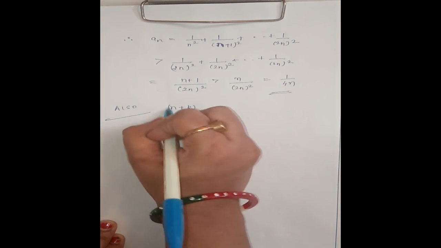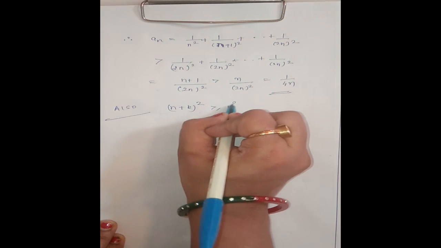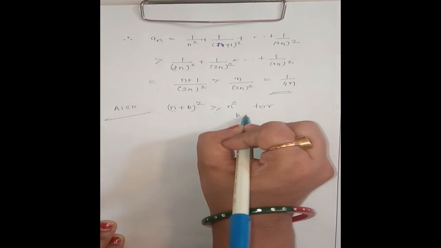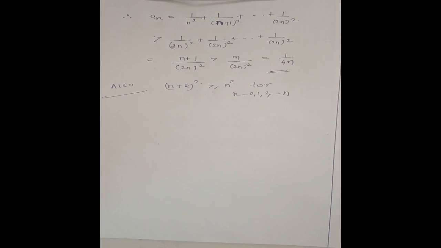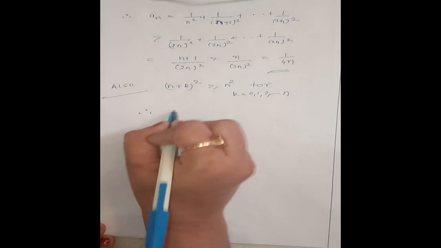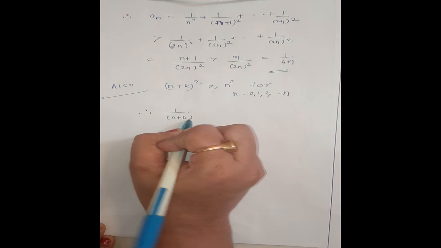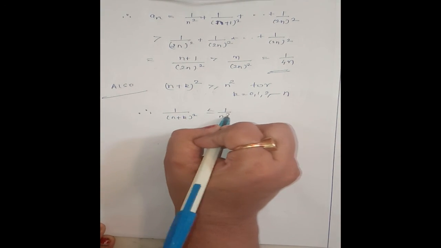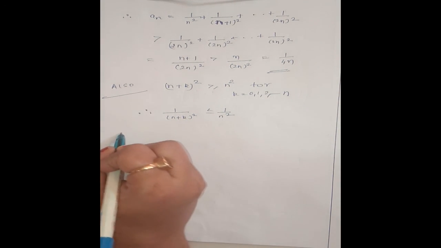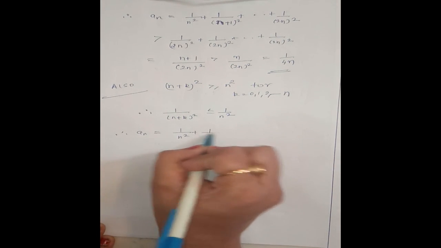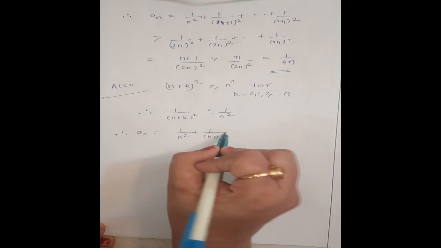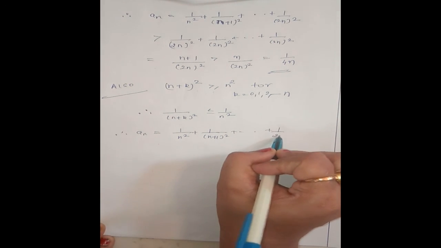Also, n plus k whole square is greater than or equal to n square for k equal to 0, 1, 2 up to n. Also we have this inequality. Therefore 1 by n plus k whole square is less than or equal to 1 by n square. Therefore an, equal to 1 by n square plus 1 by n plus 1 whole square up to 1 by 2n whole square,